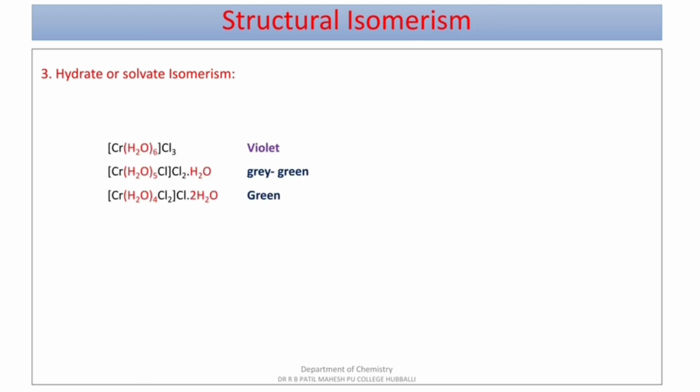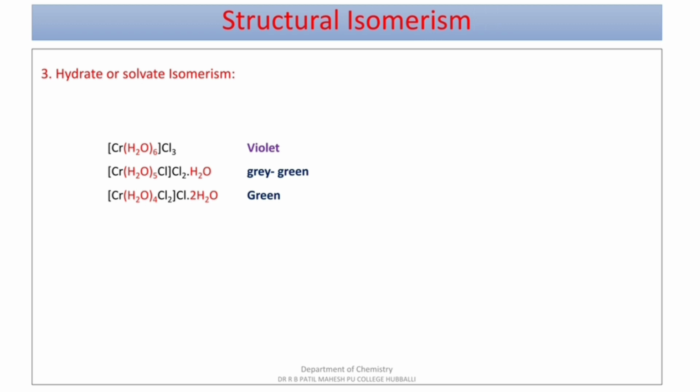Example: [Cr(H2O)6]Cl3 which gives violet color, [Cr(H2O)5Cl]Cl2·H2O green color, [Cr(H2O)4Cl2]Cl·2H2O green in color. You can observe here water molecule as a ligand is having a different number in these